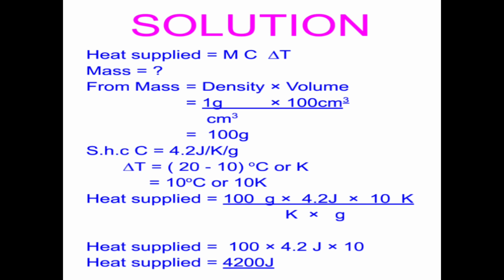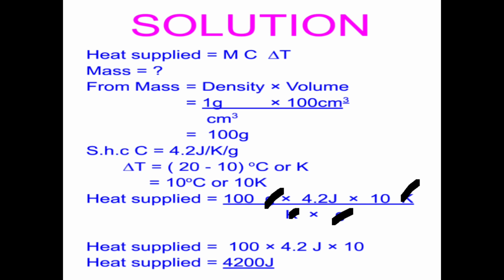Let's proceed. Now, when we insert in our formula here, we have 100 grams times 4.2 joules per Kelvin per gram. Hope you understand that now. What we are going to do next is cancel out similar units. Grams will cancel with grams, Kelvin with Kelvin.